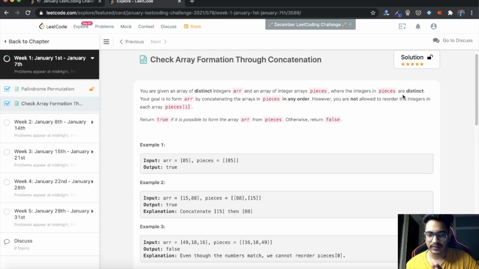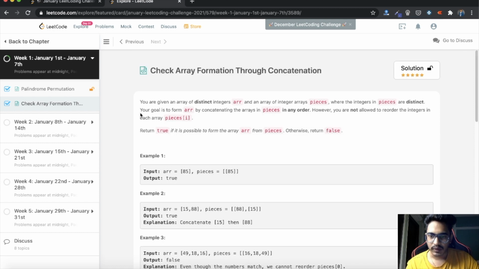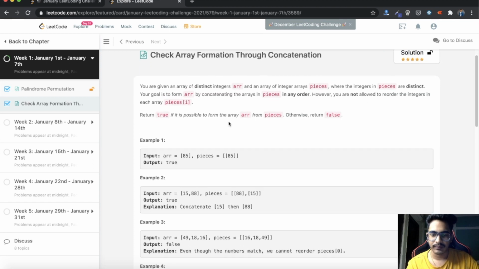Let's understand using an example. Let's take the fourth example. Here 91, 4, 64, 78 are given in ARR and the pieces are given as 78, then 4, 64, and then 91. So we have to form this array using these pieces, omitting one or more pieces in the order. It is given that your goal is to form ARR by concatenating the arrays in pieces in any order, but we are not allowed to reorder the integers in each array.